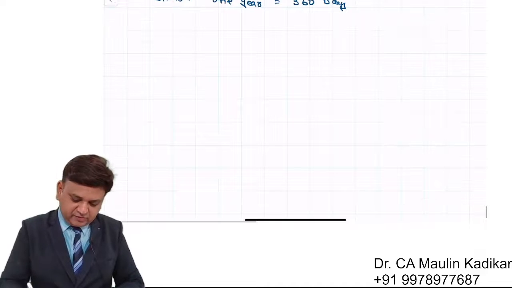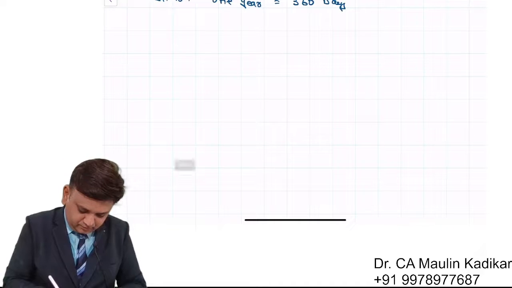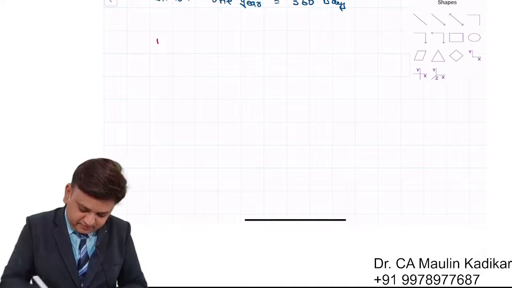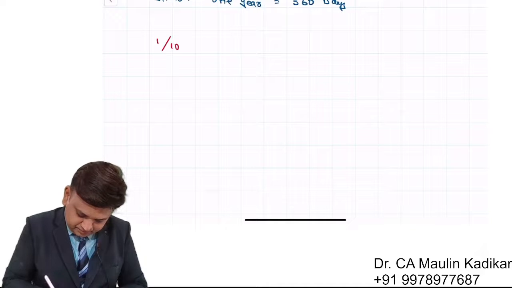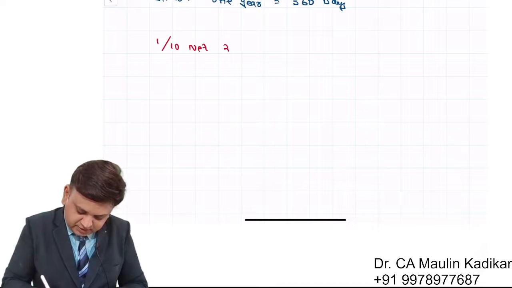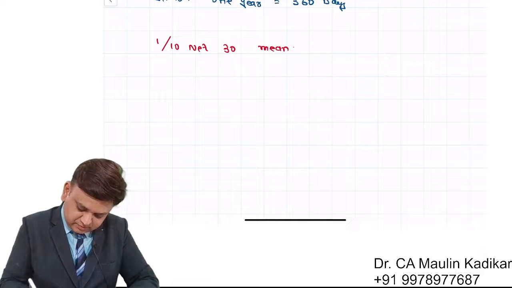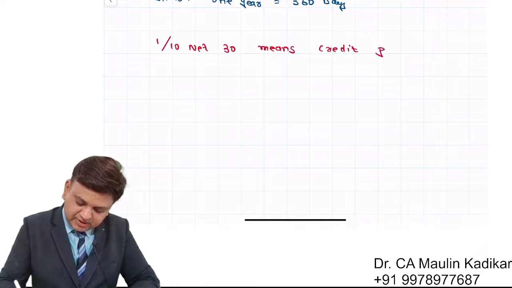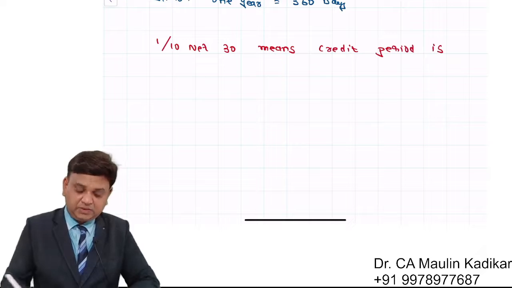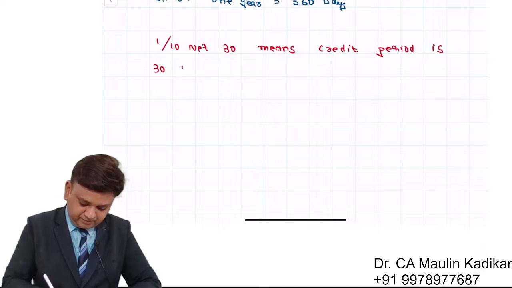Please write an answer along with me. 1 by 10 net 30 means credit period is 30 days. Full stop.